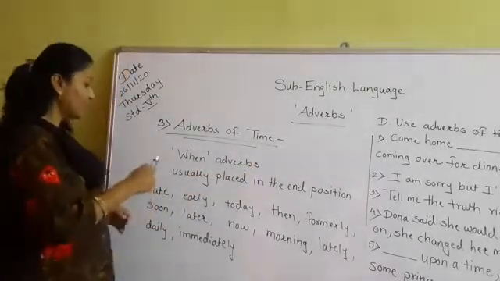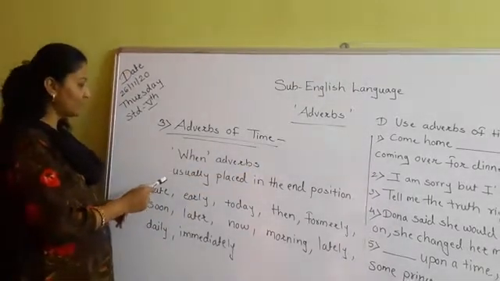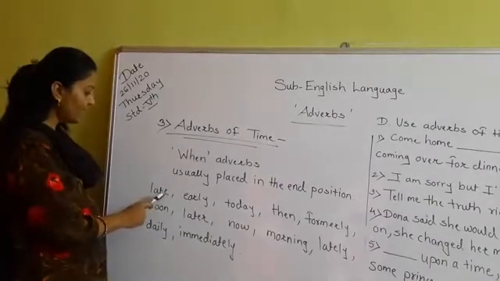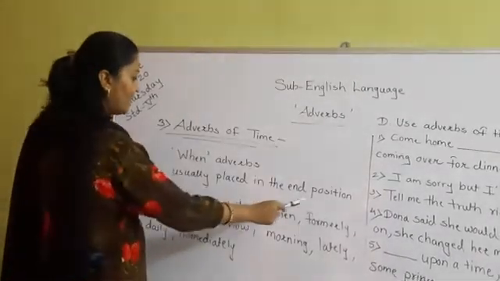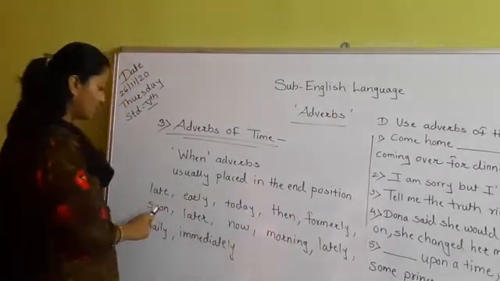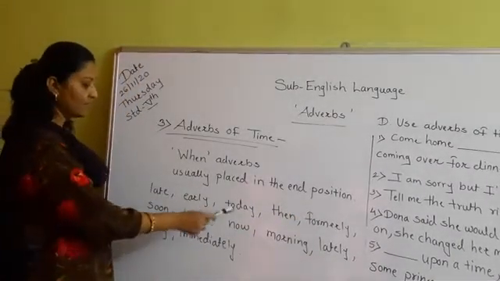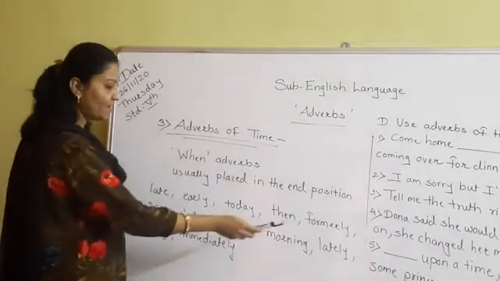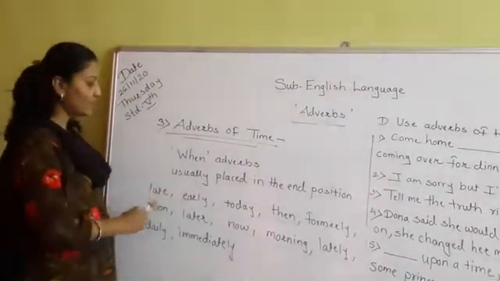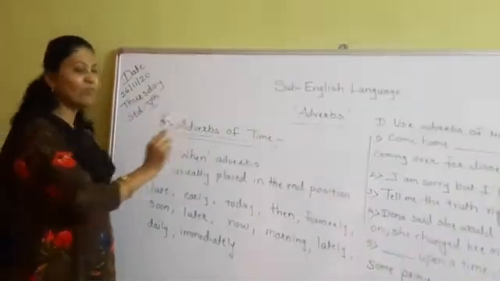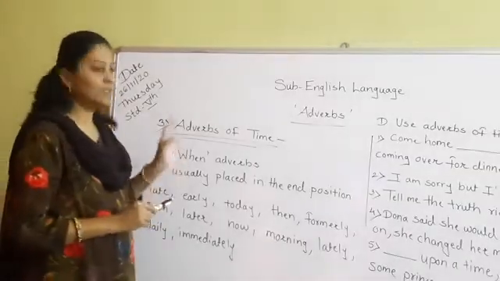Okay. Now see, the examples of adverbs of time are late, early, today, then, formerly, soon, later, now, morning, lately, daily, immediately. These are the examples of adverbs of time that we use in the sentence.